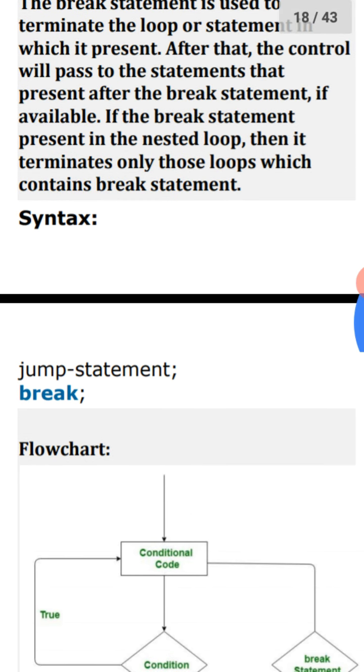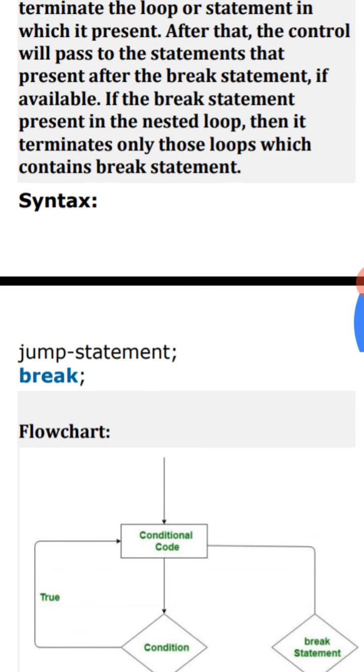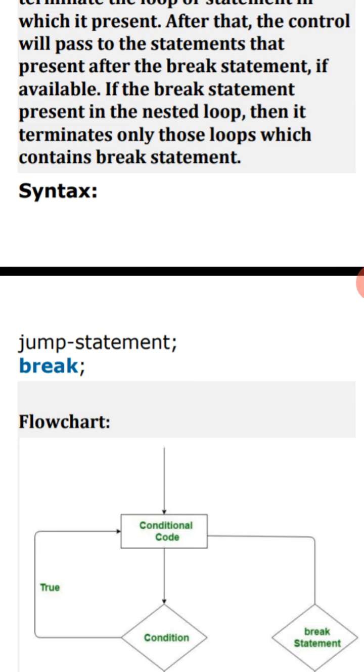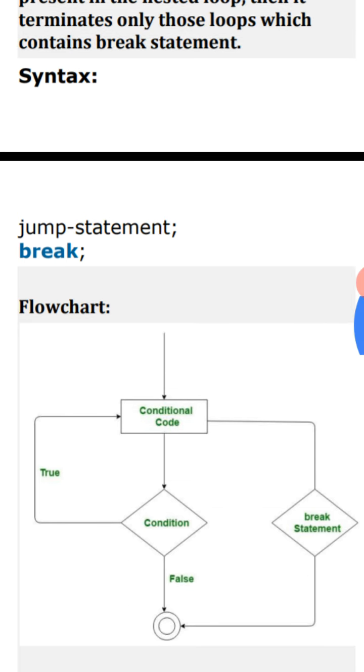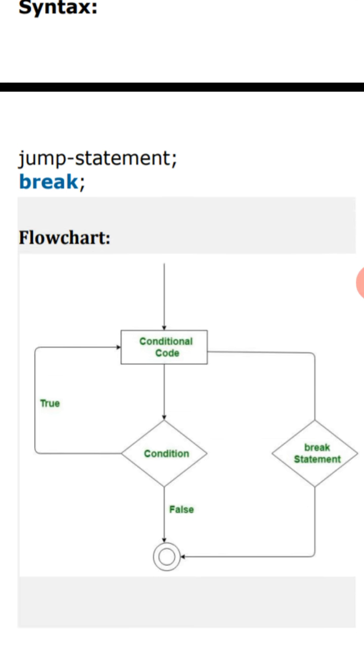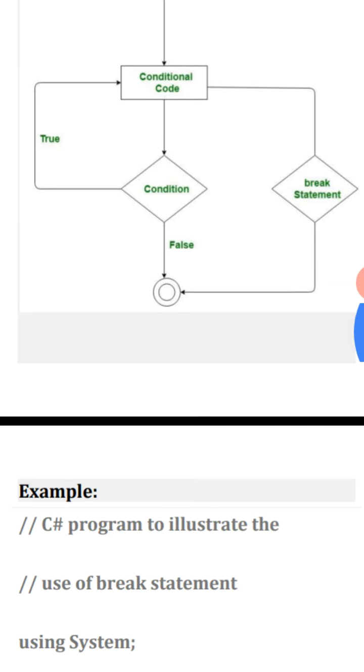See the syntax. Jump statement: break. Flowchart: conditional code. If true, then go to the condition; if it is false, go to stop. Conditional code, then in the other case, go to the break statement.